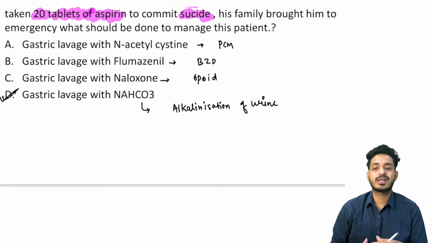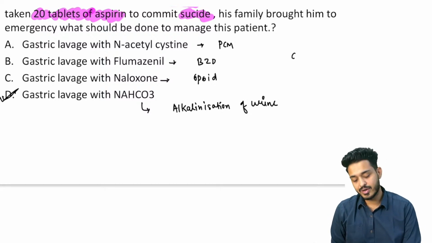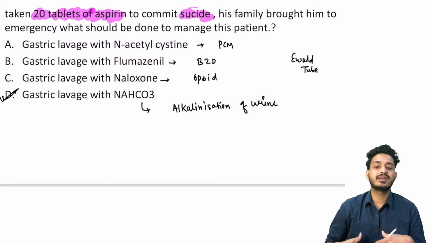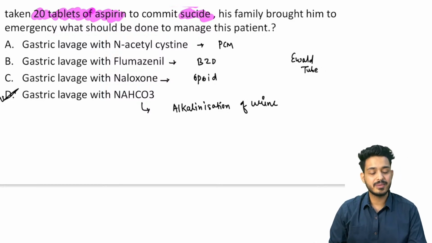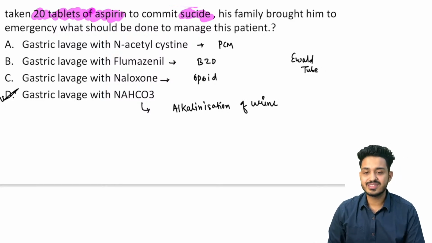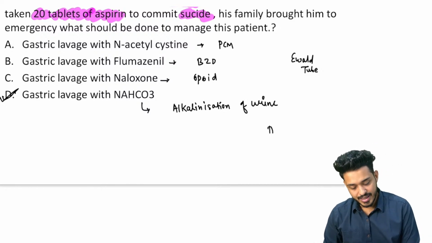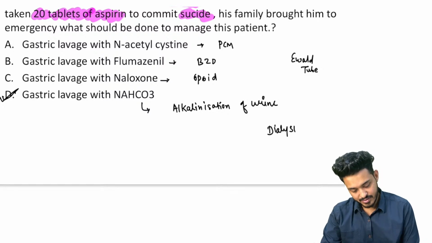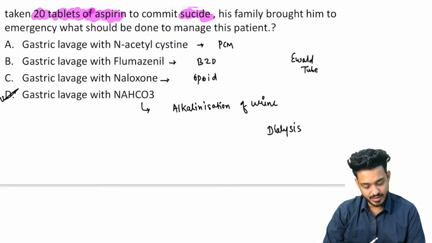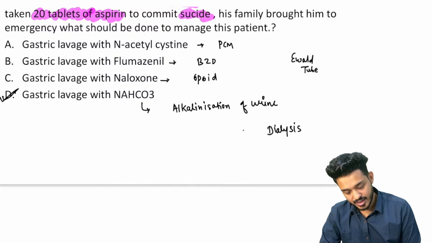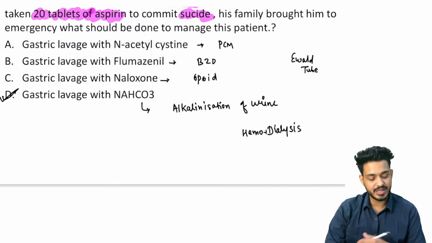Gastric lavage has to be done. For gastric lavage we can use the Ewald tube and do the gastric lavage, meaning whatever is in the stomach we will take it out. Apart from that, sometimes we need to give the antidote, and this is how we are going to give it. If even this does not work, we can even do dialysis in this particular patient. Hemodialysis you can remember. So we can do dialysis if even this is not working, right.